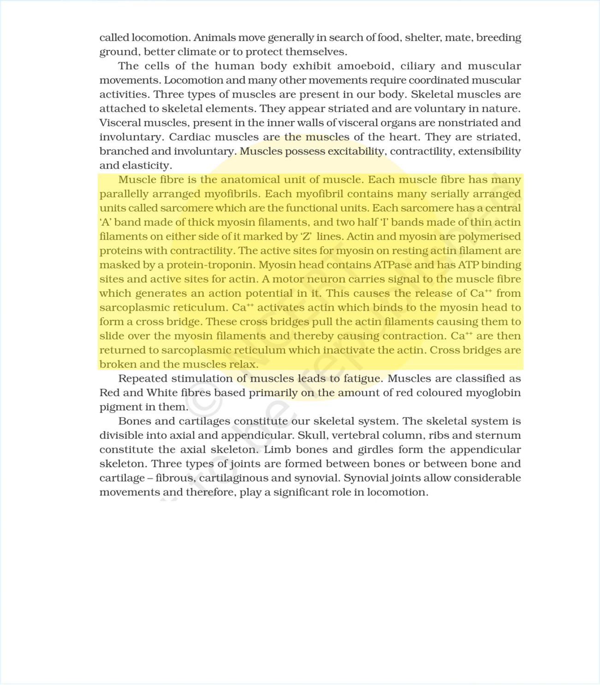The active sites for myosin on resting actin filament are masked by a protein, troponin. Myosin head contains ATPase and has ATP binding sites and active sites for actin. A motor neuron carries signal to the muscle fiber, which generates an action potential in it. This causes the release of Ca++ from sarcoplasmic reticulum. Ca++ activates actin, which binds to the myosin head to form a cross bridge. These cross bridges pull the actin filaments, causing them to slide over the myosin filaments and thereby causing contraction.